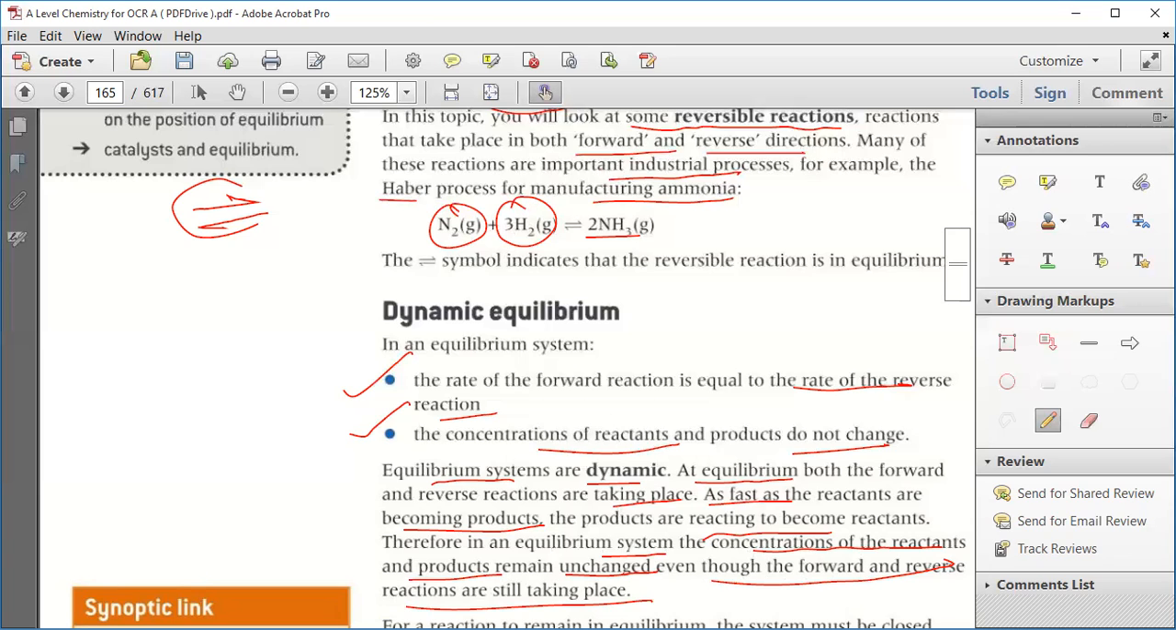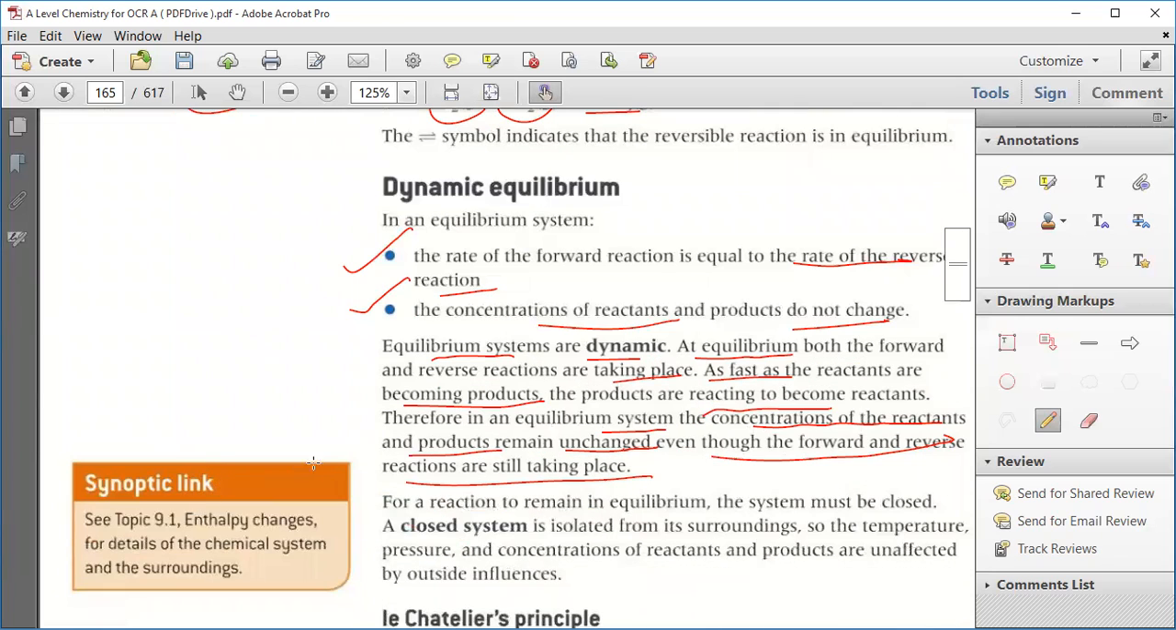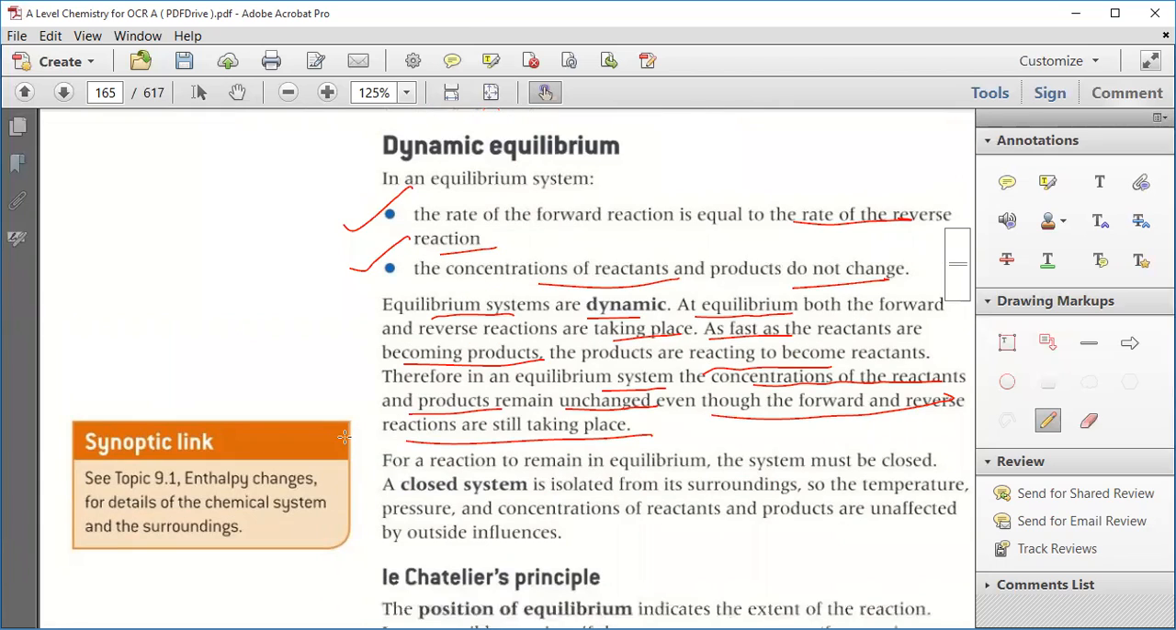Wherever there is a reaction, it means the concentration should increase or decrease. There should be a change in concentration. But at equilibrium, the change in concentration is not observed. It looks like it is a standstill, but the reaction is still going on. That is why we call it dynamic in nature. So for a reaction to remain in equilibrium, the system must be closed.